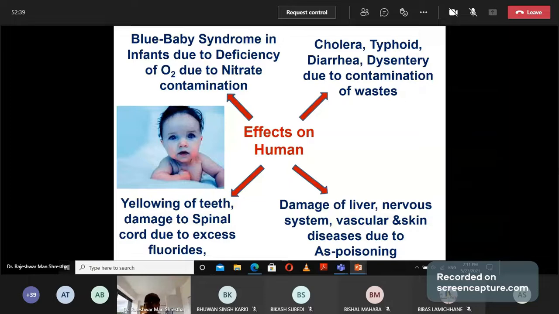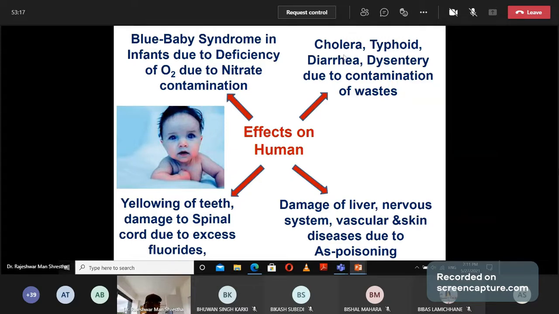And the effect on human beings: blue baby syndrome in infants due to deficiency of oxygen, caused by nitrate. When nitrate consumption is more, the child is affected by blue baby syndrome, and in this case the whole body is seen in blue form, due to deficiency of oxygen and due to nitrate consumption. If the water contains nitrate and the baby uses that, the whole body will slowly turn blue.